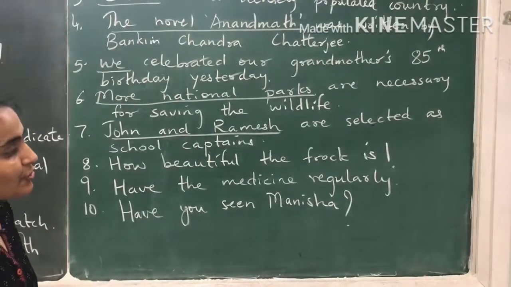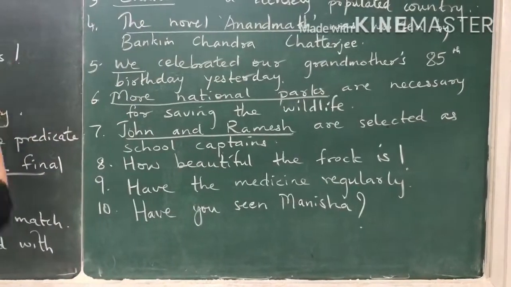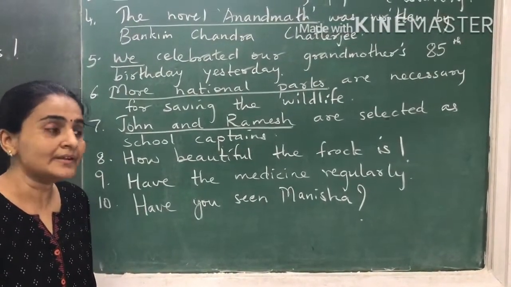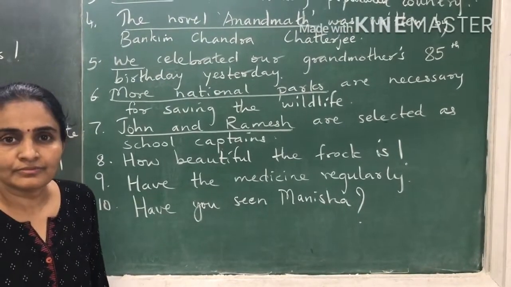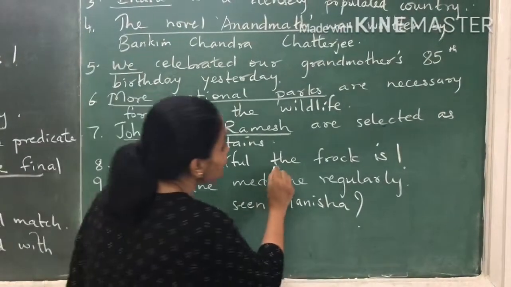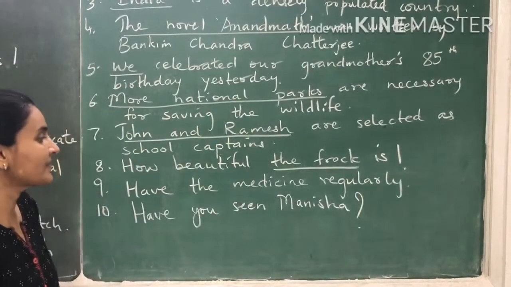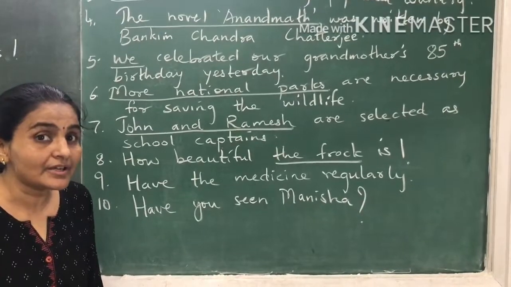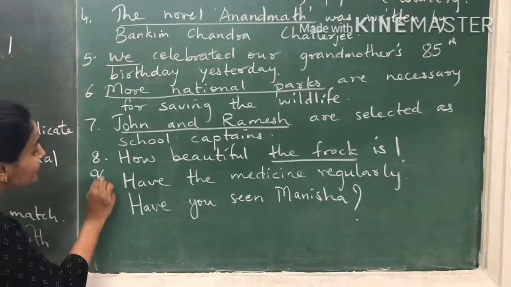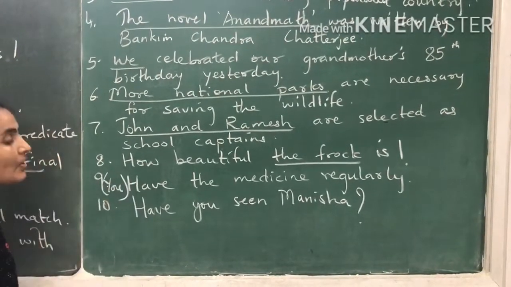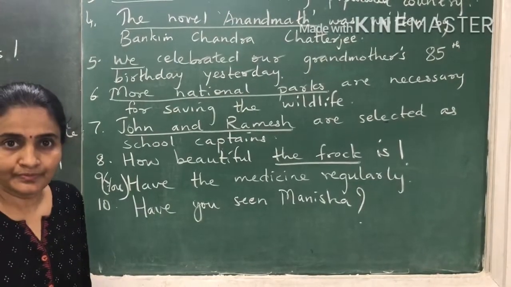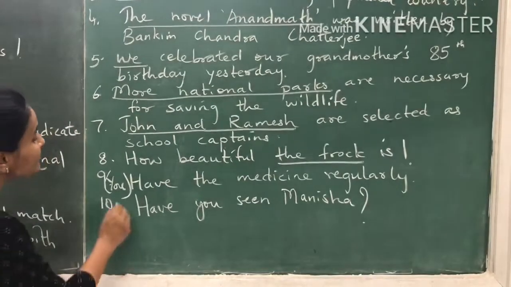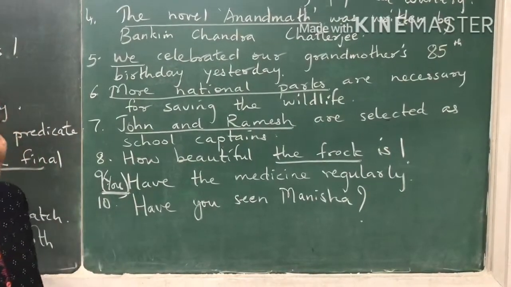How beautiful the frock is. See, again we have an example like this, an exclamatory sentence. So how beautiful the frock is, make it the frock is how beautiful. So what is the subject, what are we talking about? The frock. Have the medicine regularly. Over here it does not have a subject. You have to add a subject on your own. What will you do? You will add you. So you have the medicine regularly. So you is the subject.